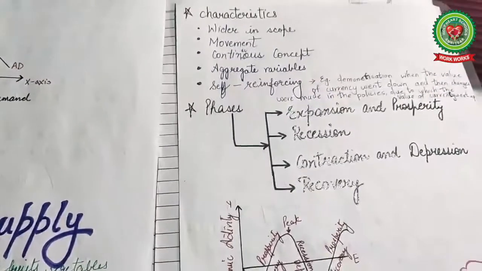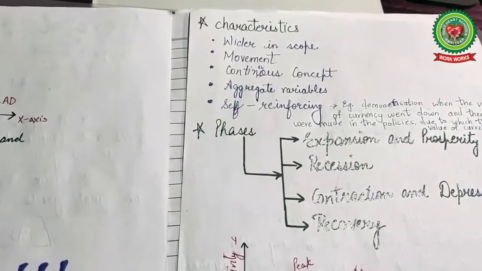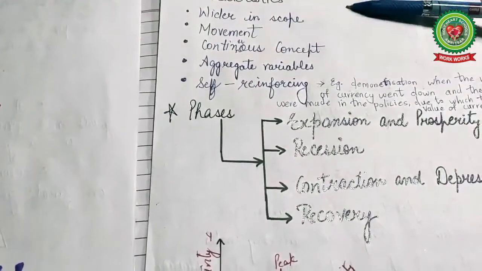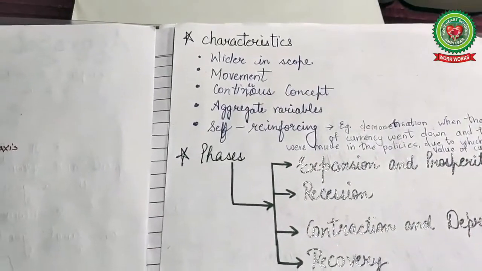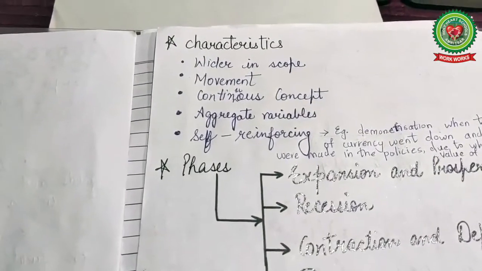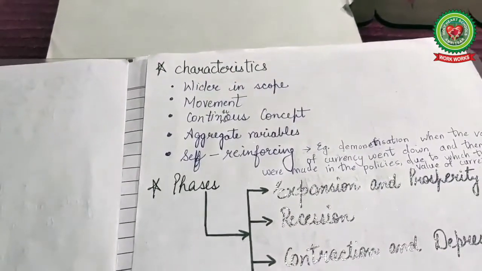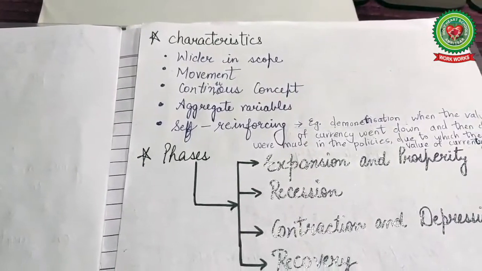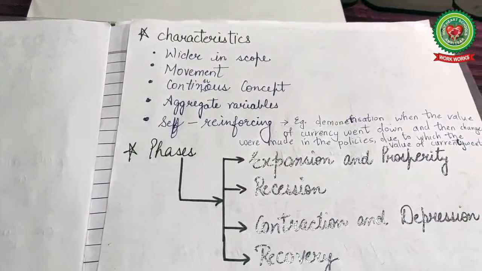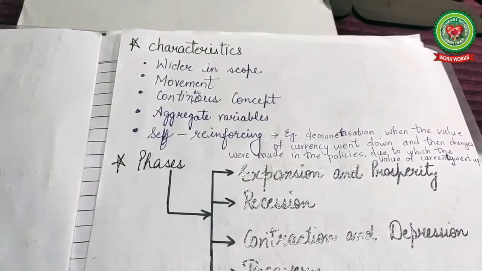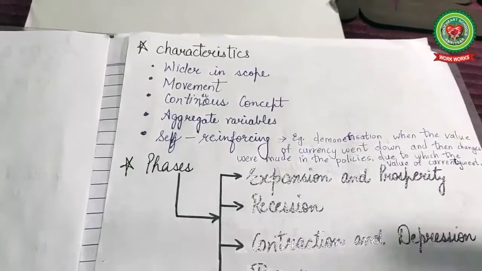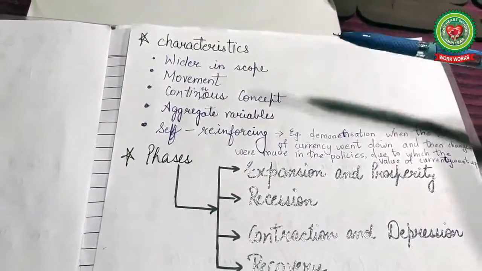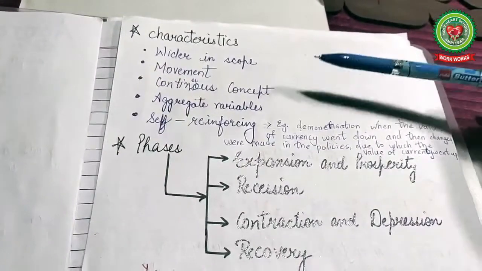Next we will discuss the characteristics of the business cycle. First one is that it is wider in scope. Wider in scope means there are various things included in the business cycle. It is not restricted to one sector only. When depression sets in the industrial sector, it cannot be restricted there.